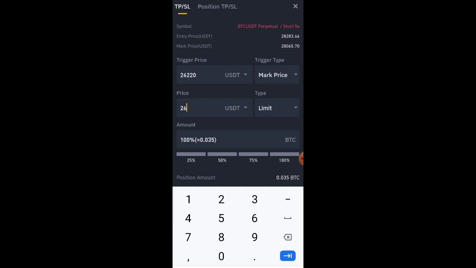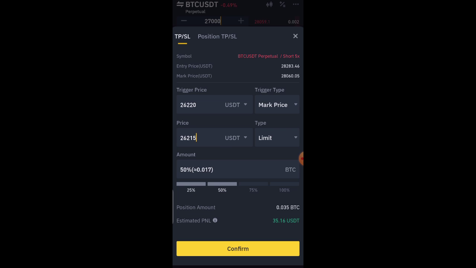So if this one is 26,220, I'm just going to use 26,215. That is, when the market gets to 26,220, then it's going to trigger. It's programmed, right? You are telling it, it's like you're using a robot. You are telling the robot that when it gets to 26,220, open this position and ensure that when the price now gets to 215, then take out the 50% profit for me. Then once you've said that, make sure you select 50%, right here where I'm hovering, so that it can show here as well.